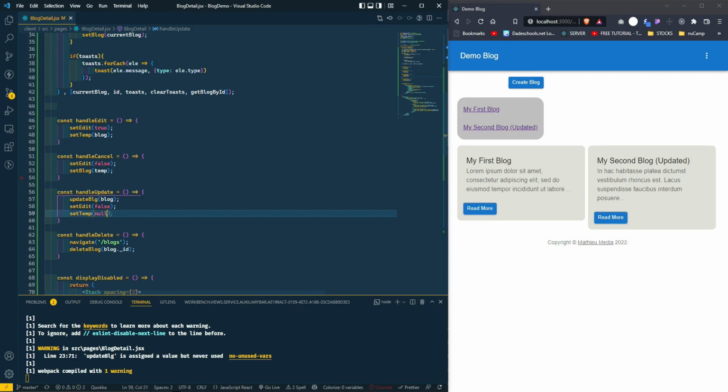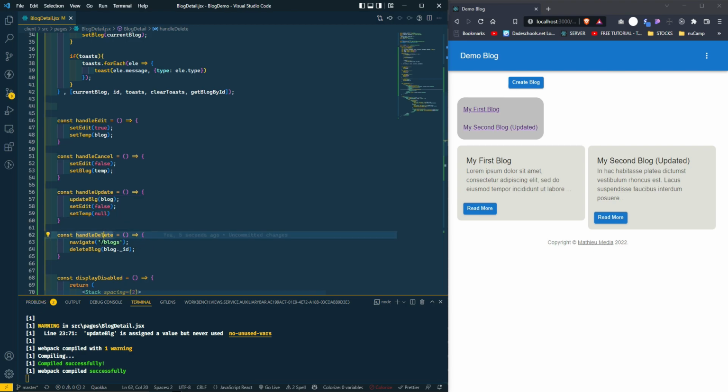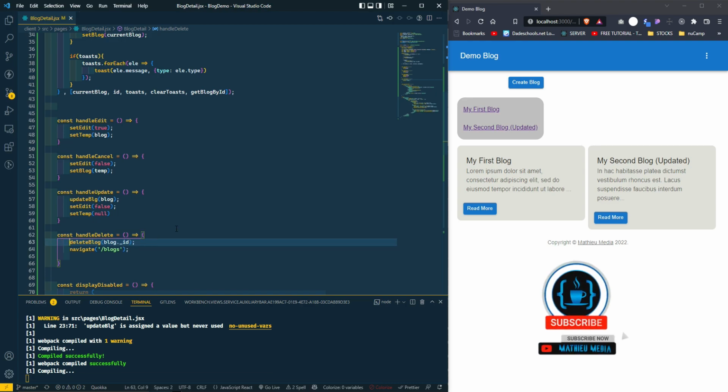We're also gonna set temp back to null. And for handle delete, we're going to delete the blog and we're gonna navigate.